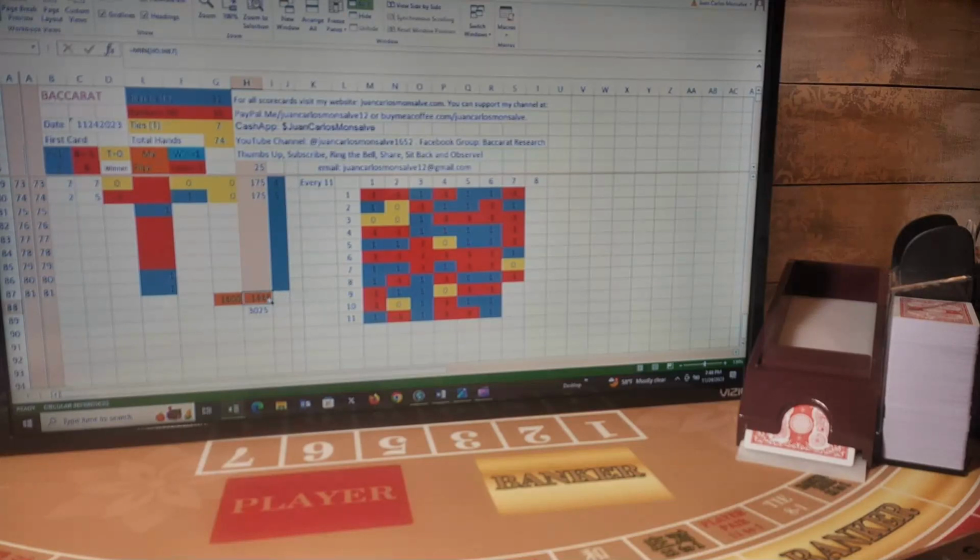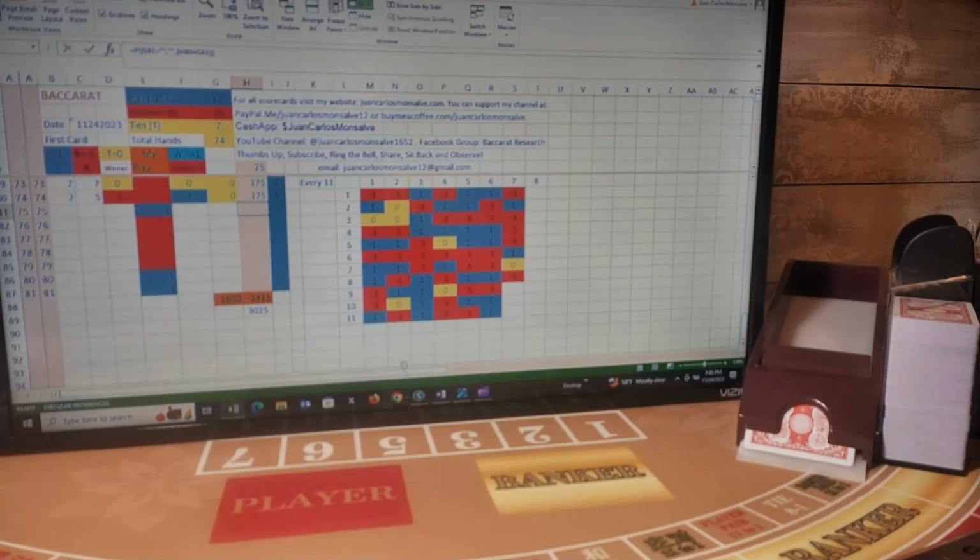Besides that, I needed $1,600 to be able to play the next hand. So if I add these two, I would have needed $3,025 to survive this shoe and make $175.